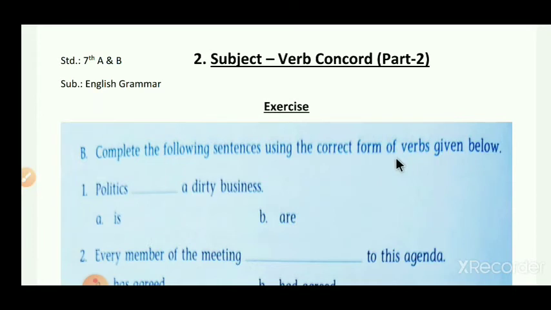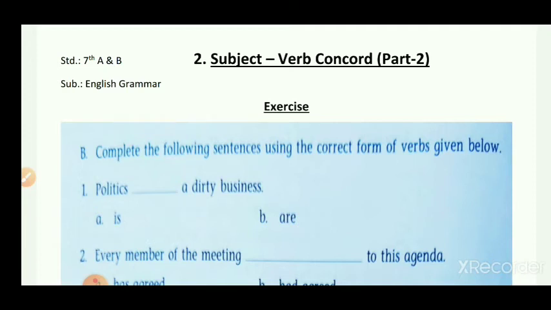First of all, we have to revise what is subject verb concord. While making sentences in English, the verb must always be in concord or agreement with the subject. We learned in our first videos that subject and verb must agree with each other.